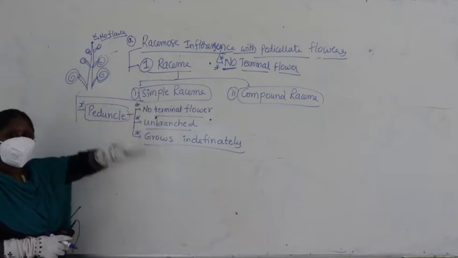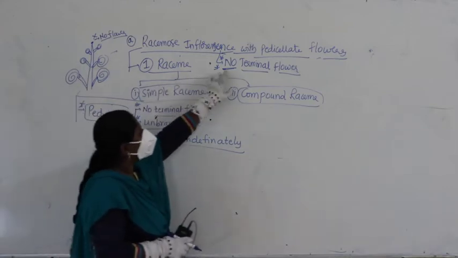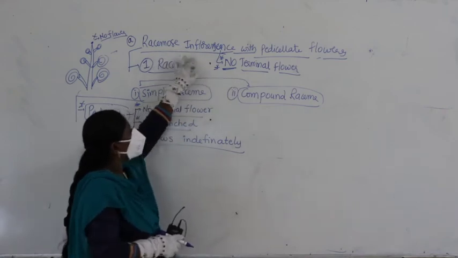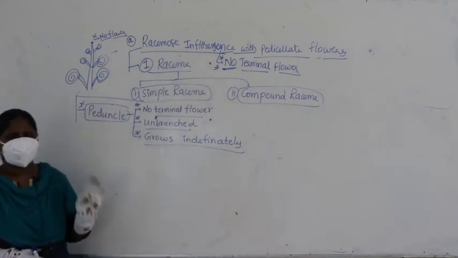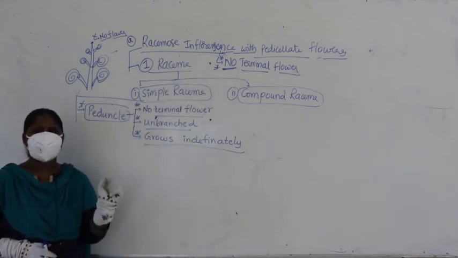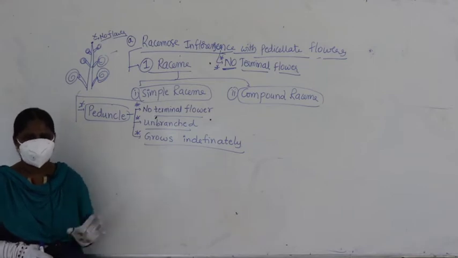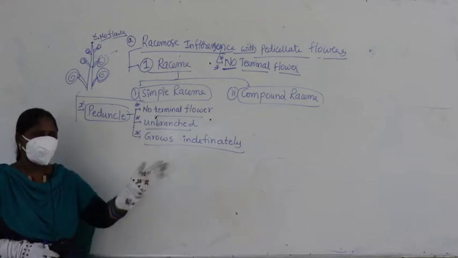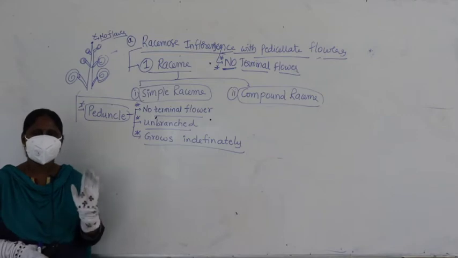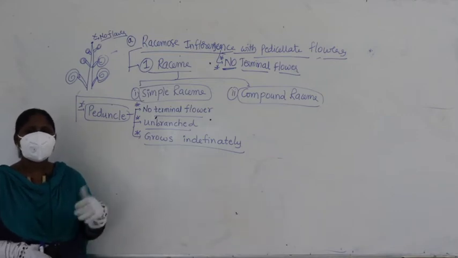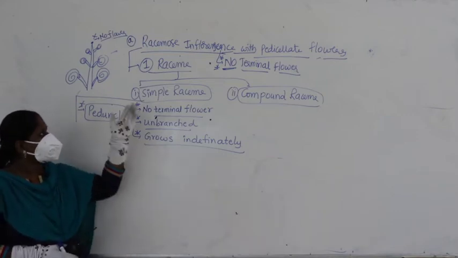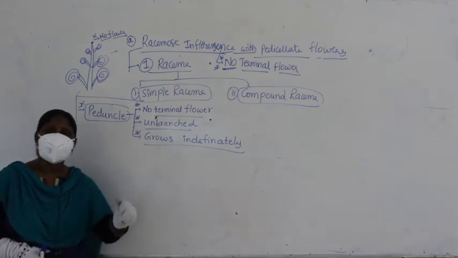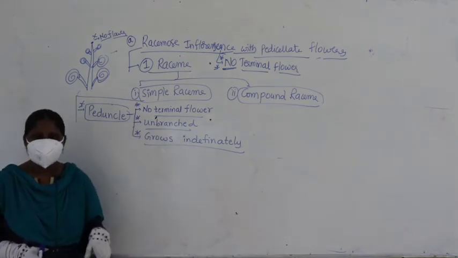When you say no terminal flower, then such type of inflorescence is called racemose inflorescence. Direct characteristic of racemose inflorescence: if I give you the stem having flowers, peduncle having flowers, and ask you to identify whether it is racemose inflorescence or something else, how do you identify?